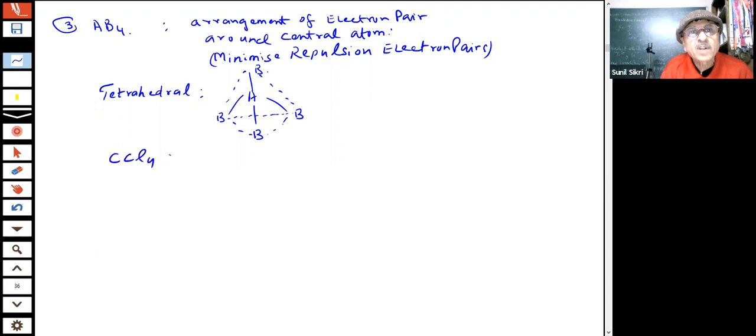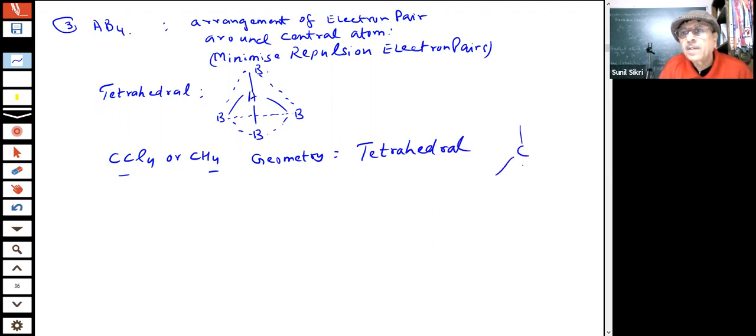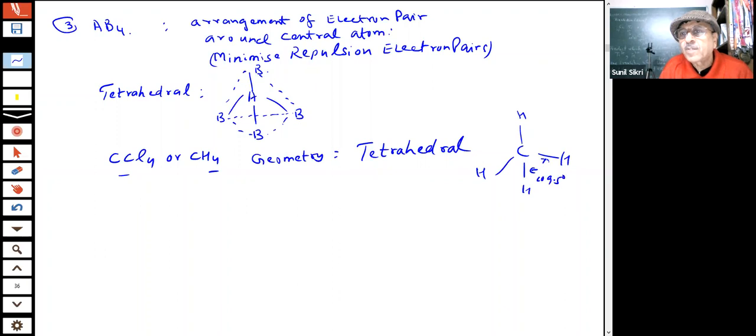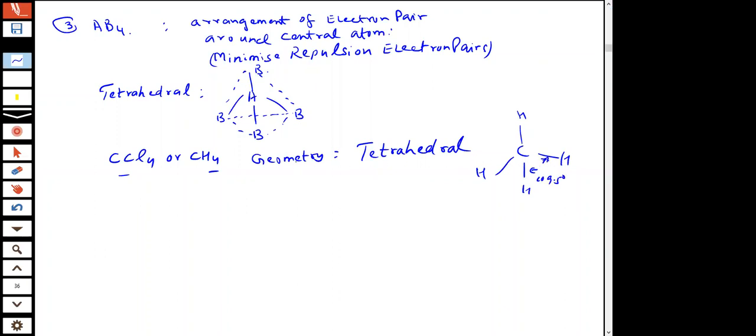Ultimately, for example, if you have CCl4 or CH4 molecules, students, you know that the geometry of CH4 is tetrahedral. And we are already aware that in chemistry they have experimentally determined these bond angles, which are 109.5 degrees, students. So this is tetrahedral, 4 bond pairs are there.